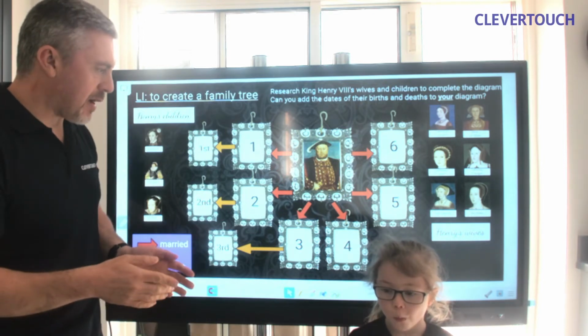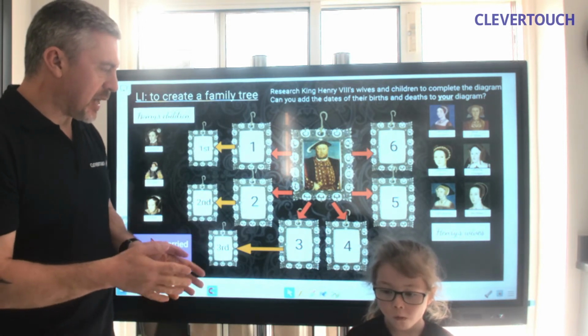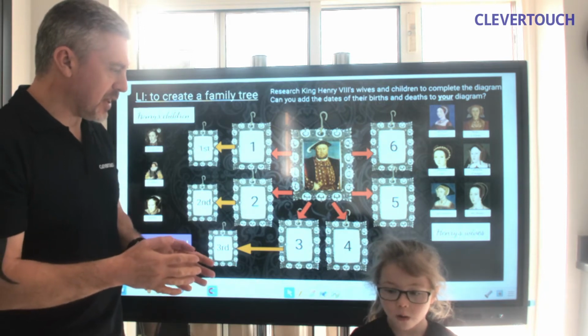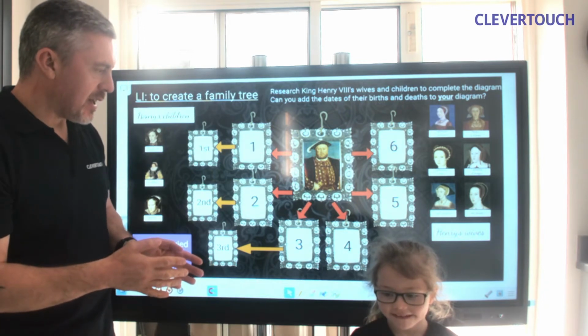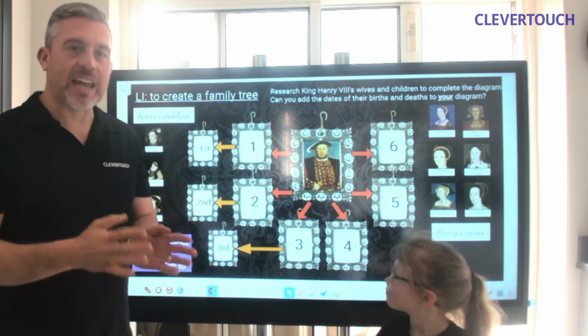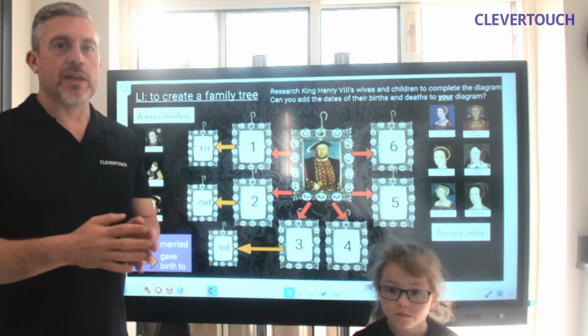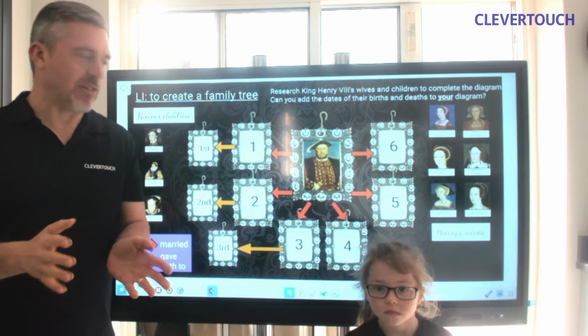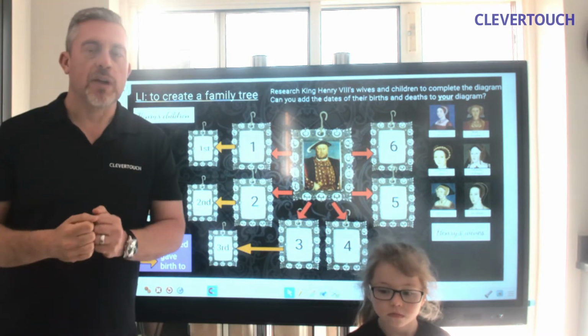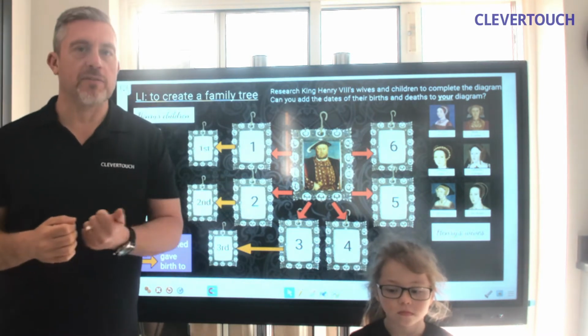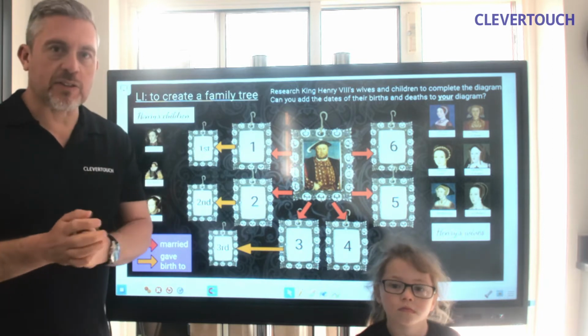Okay, so Tallulah, who is our challenge about? Which famous person in history are we doing this about? Henry VIII. Henry VIII, that's right, King Henry VIII, arguably the most famous king that we've ever had in Britain. Now, Henry VIII was the king after his father Henry VII died in the 16th century.